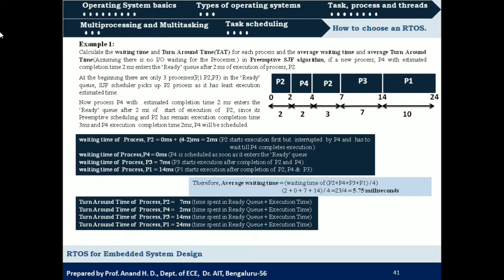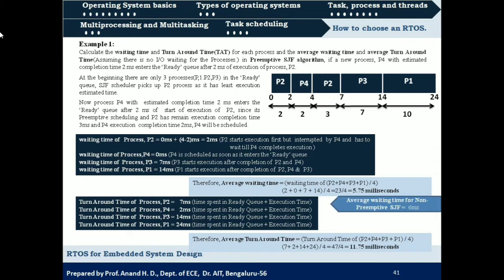Okay, so now average turnaround time will be the sum of these 4 divided by 4. That is 7 plus 2 plus 14 plus 24 whole divided by 4, which is 47 by 4, which is equal to 11.75 milliseconds. Okay, if we compare this with the average waiting time for non-preemptive scheduling, it was 6 milliseconds, and here we can see it is 5.75 milliseconds.